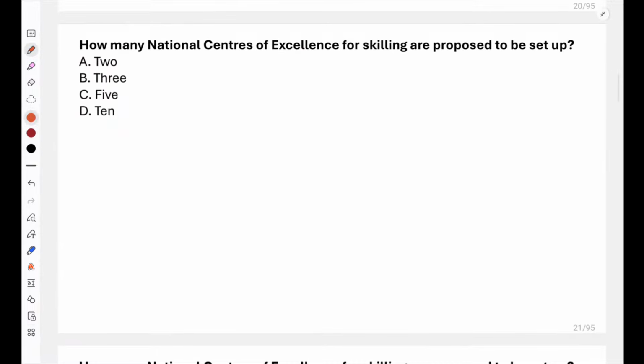Now, how many national centers of excellence for skilling are proposed to be set up? How many national centers of excellence for skilling are proposed to be set up? 2, 3, 5 or 10? Very good everyone. So don't get confused about how many national centers of excellence will be established. There are going to be 5 national centers of excellence for skilling that are proposed to be set up. There are not 10, Pranay, there are not 10. There are 5 national centers of excellence.